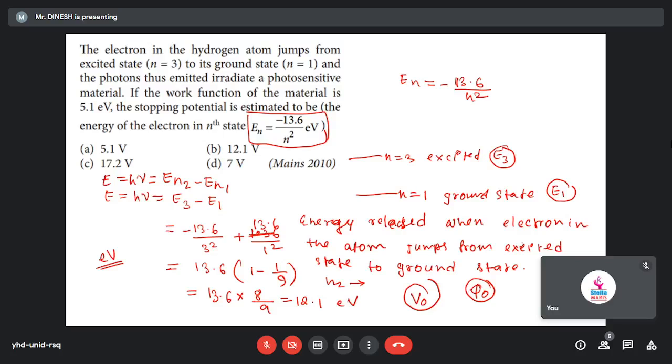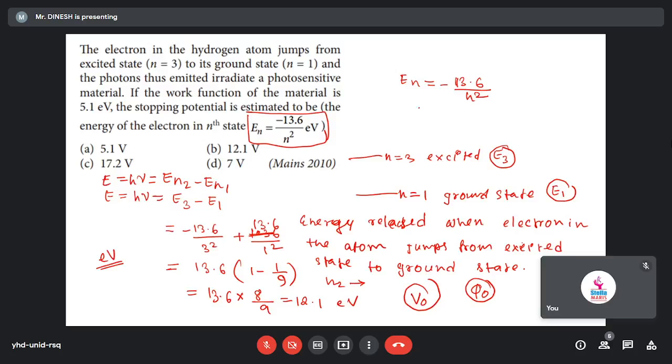What I told you: when a photon is absorbed, two things will happen. One part of the energy works as the work function, and the other part becomes the stopping potential.